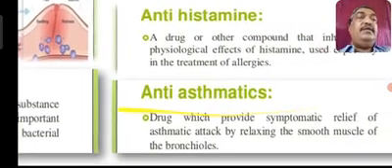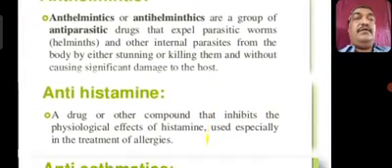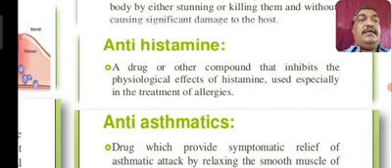Then we have antihistamines, a drug or other compound that inhibits the physiological effect of histamine, used especially in the treatment of allergy. These are the substances used for the treatment of allergy.